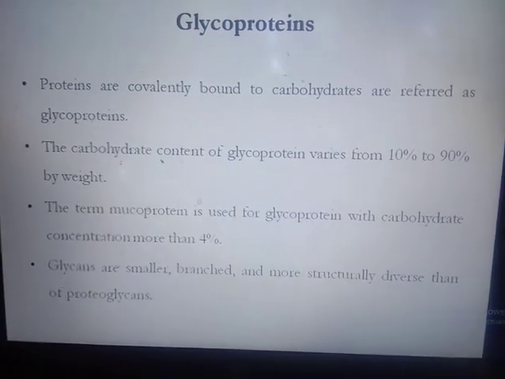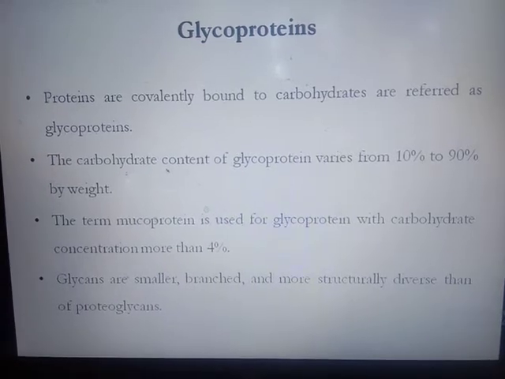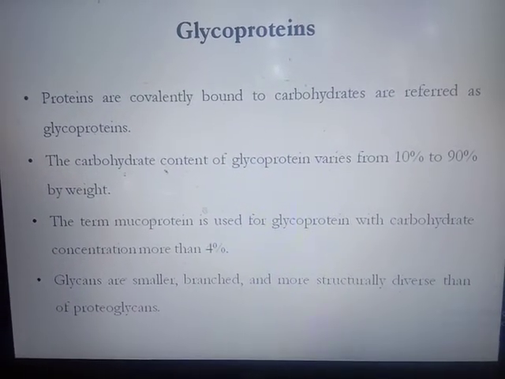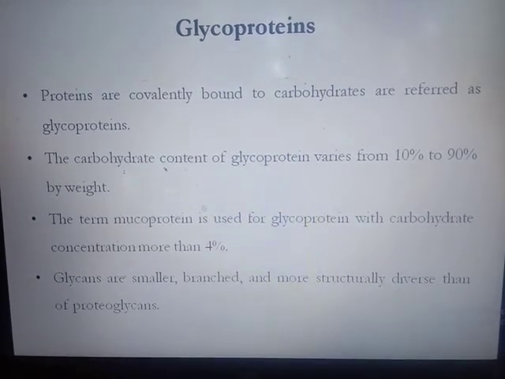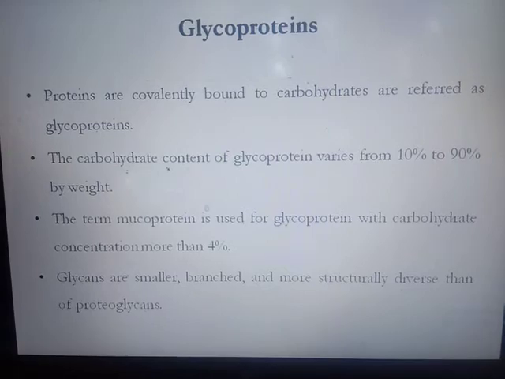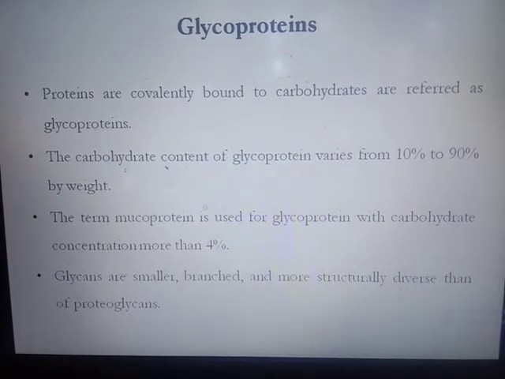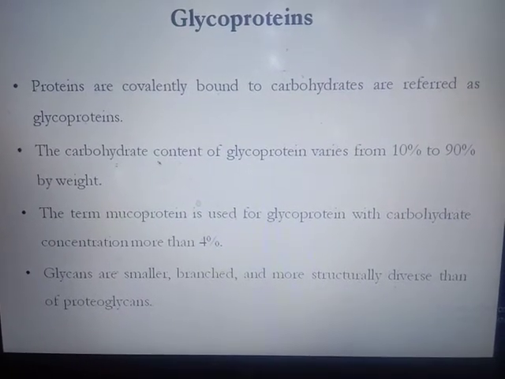Then next is glycoprotein. Glycoproteins are formed by a covalent bond between carbohydrate and protein. Proteins covalently bound to carbohydrate are referred to as glycoproteins. The carbohydrate content of glycoproteins varies from 10% to 90% by weight.